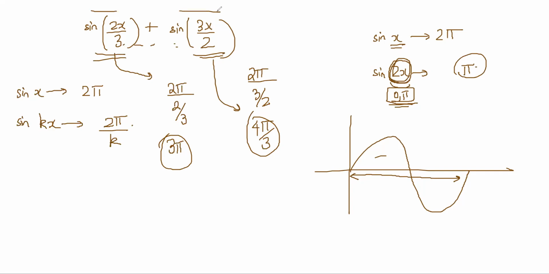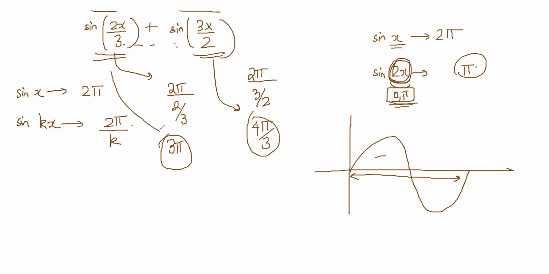If you have two things which are repeating, then they will repeat in a common pattern after the LCM. Suppose something is changing at 10 second intervals, and another thing is changing at 12 second intervals. Then they will start matching after 60 seconds. Like that.